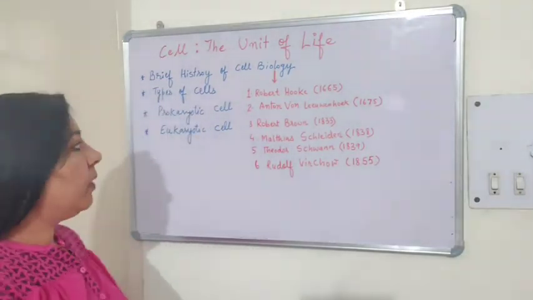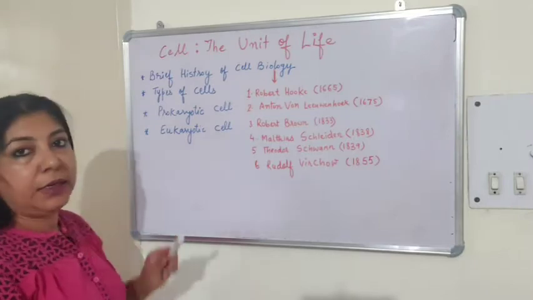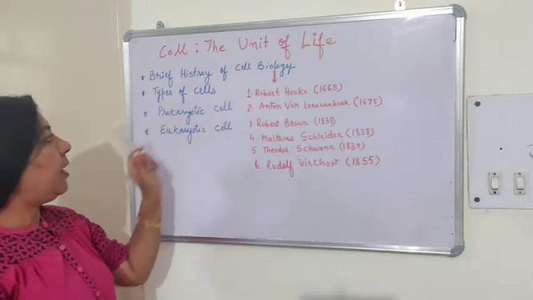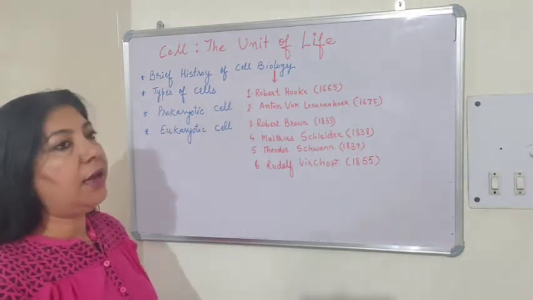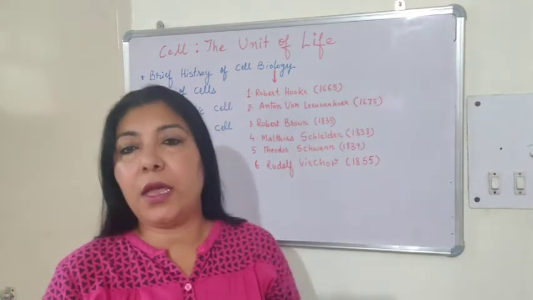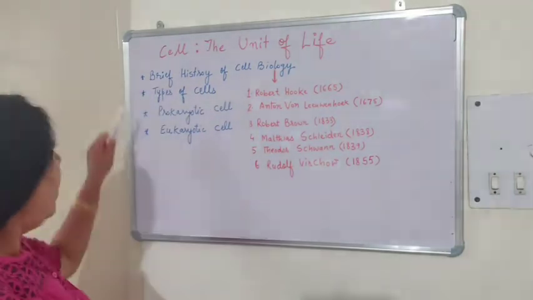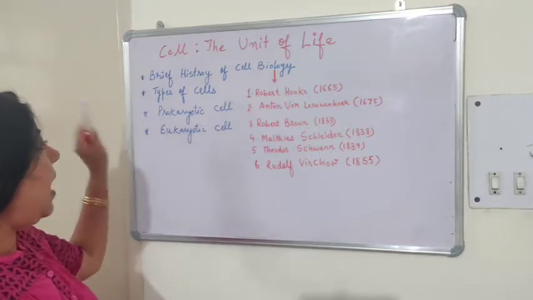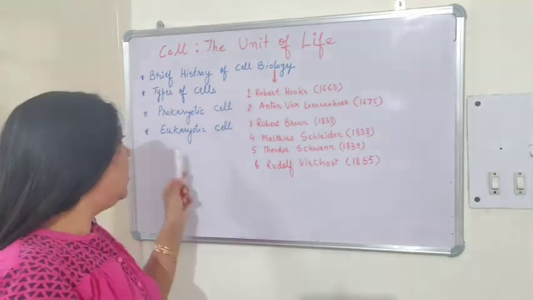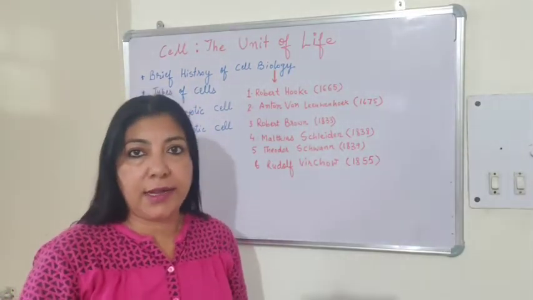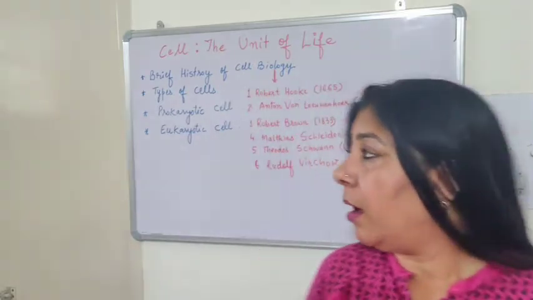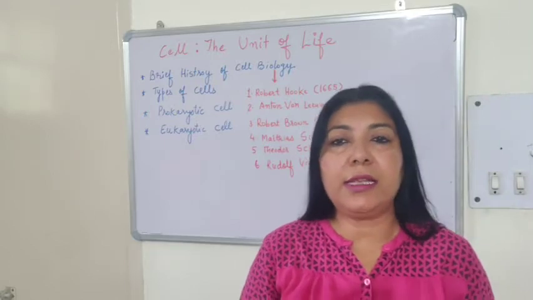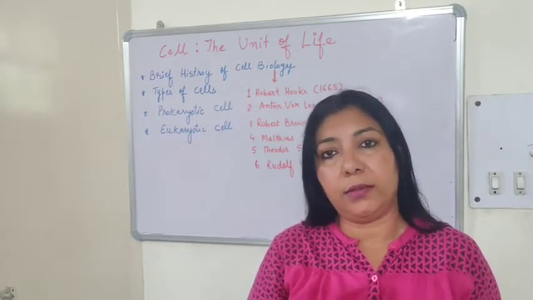Now in this chapter, we will be studying all these topics, which are brief history of cell biology. We will study different types of cells. Then we will study the prokaryotic cell and eukaryotic cell. In today's lecture, I will deal with these 3 parts: brief history, types of cells, and prokaryotic cells. Whereas the eukaryotic cell I will take up in the next lecture. So let's begin. Now first of all, the study of the cell is called cytology or cell biology.